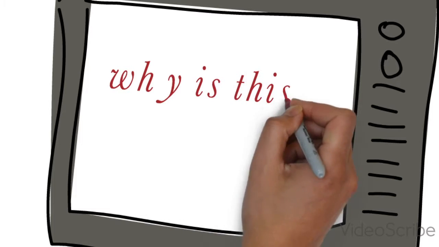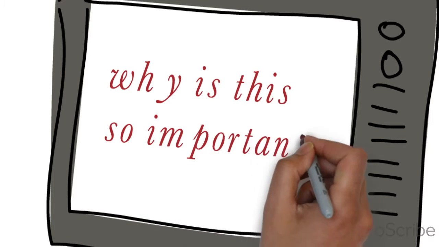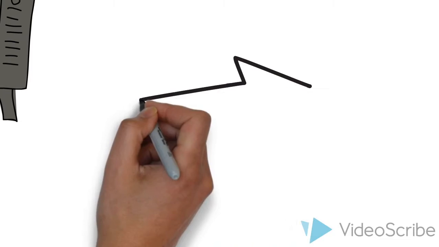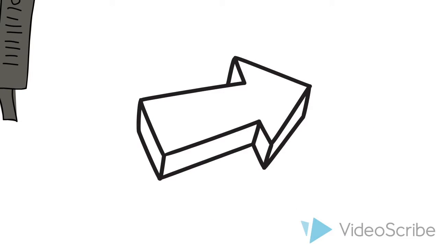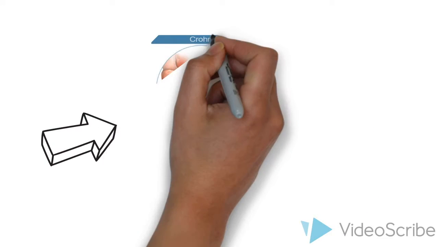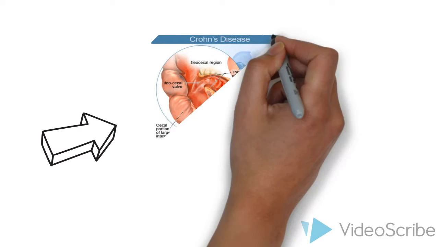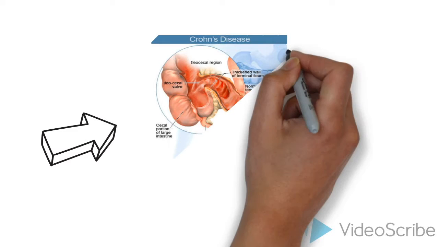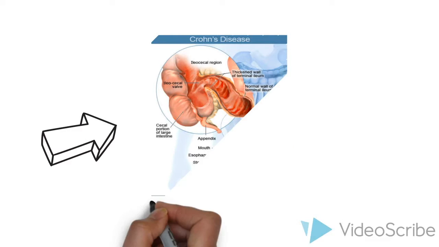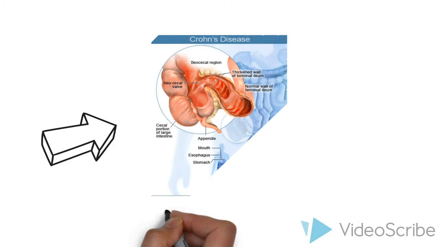Many studies have tried to explain his illness. However, the most supported hypothesis is that Charles had Crohn's disease. Crohn's disease is a chronic inflammation of the intestines. This disease belongs to a group of conditions known as inflammatory bowel diseases and can affect any part of the gastrointestinal tract. Inflammation can occur, causing the formation of scar tissue in the lining of the intestine.